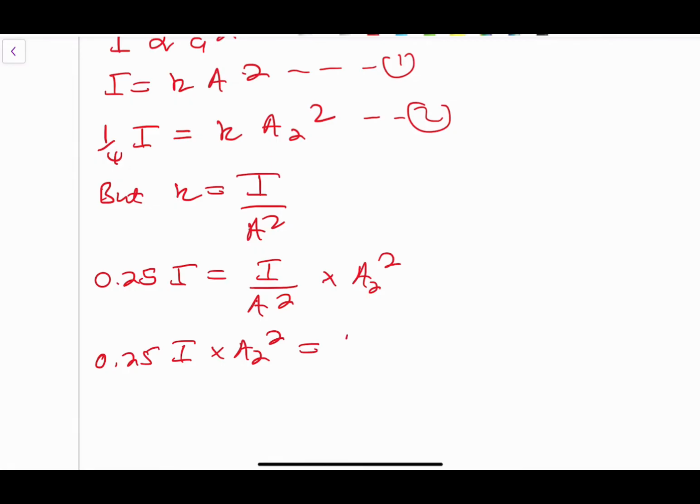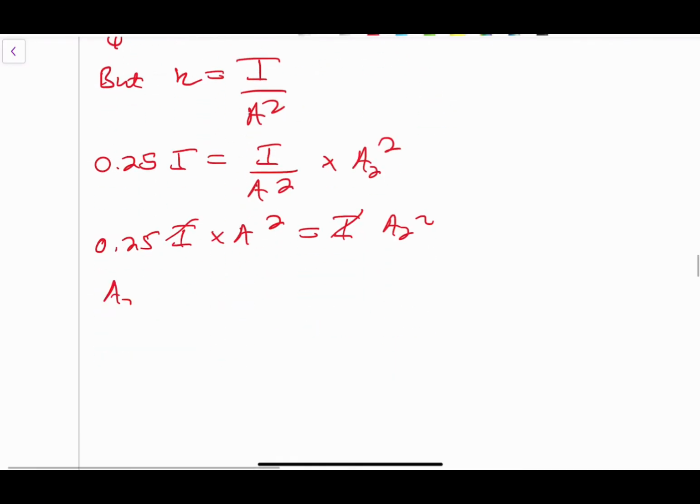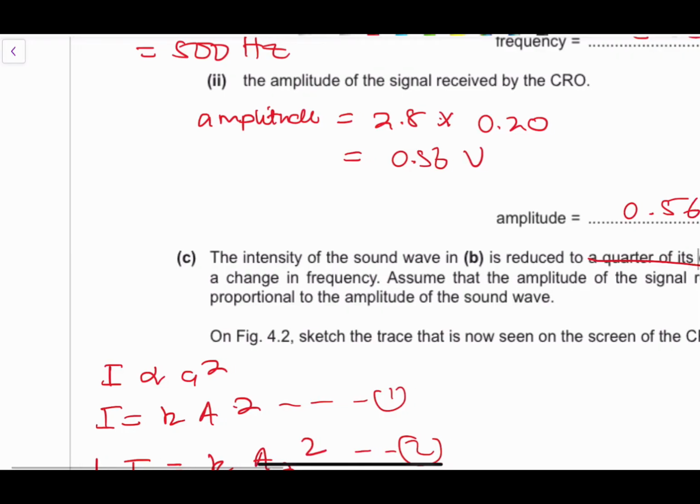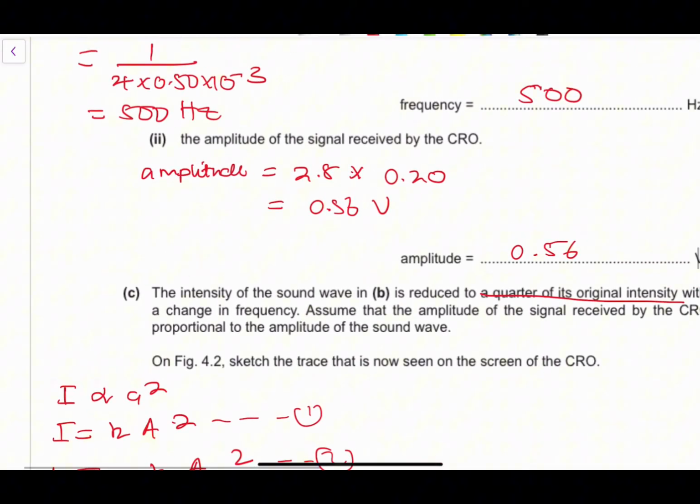So our new amplitude is actually the square root of 0.25 A squared, which is 0.5 times A, right?